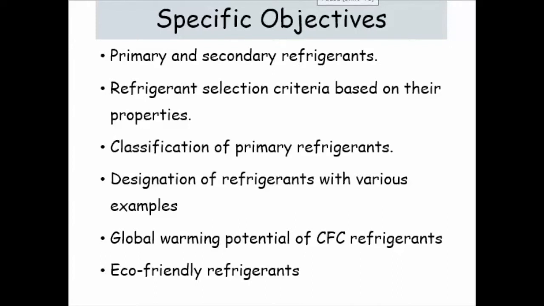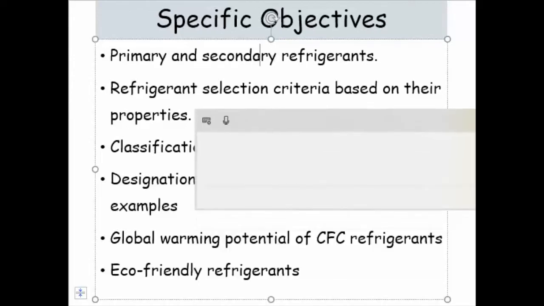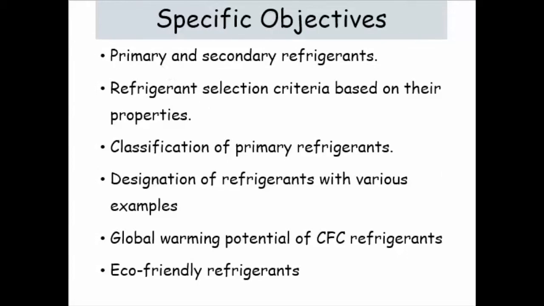Students, this is a chapter on refrigerants, which are used for refrigeration purposes, and these are the specific topics which we need to cover here. These are the specific topics, like primary and secondary refrigerants.